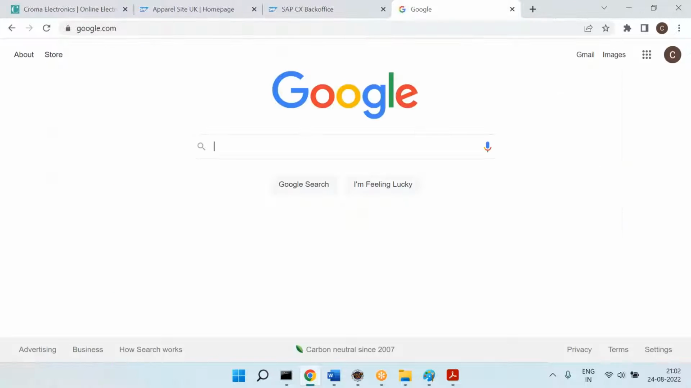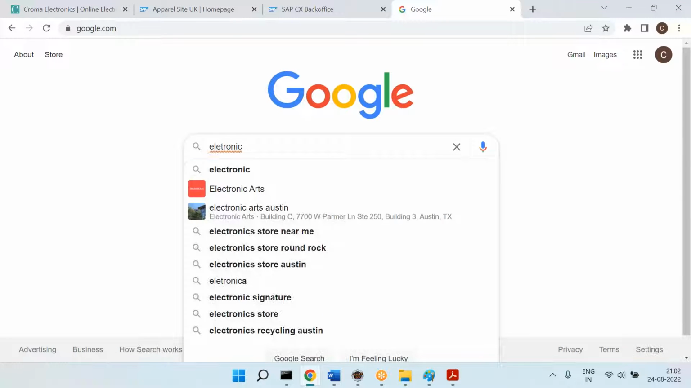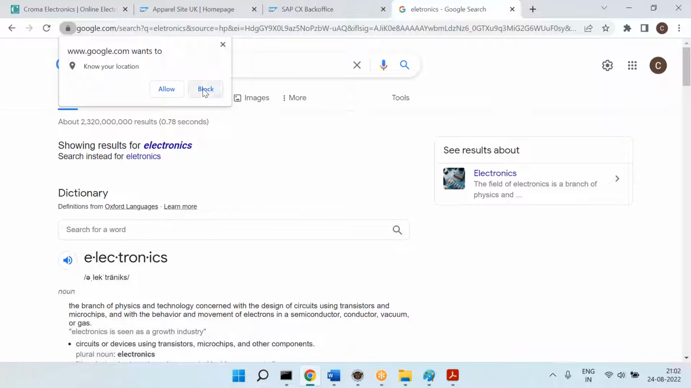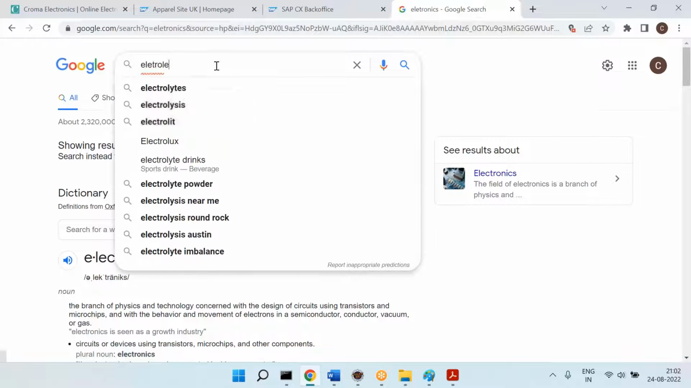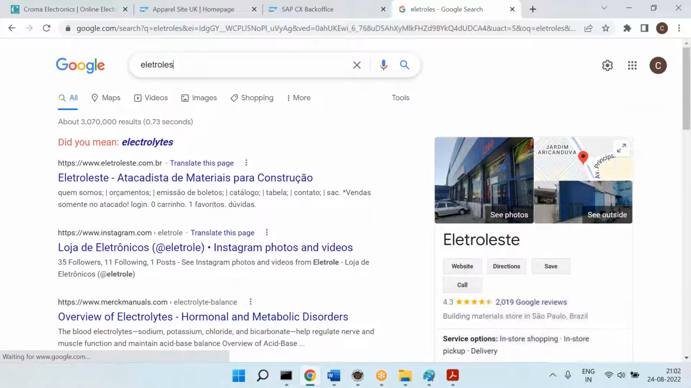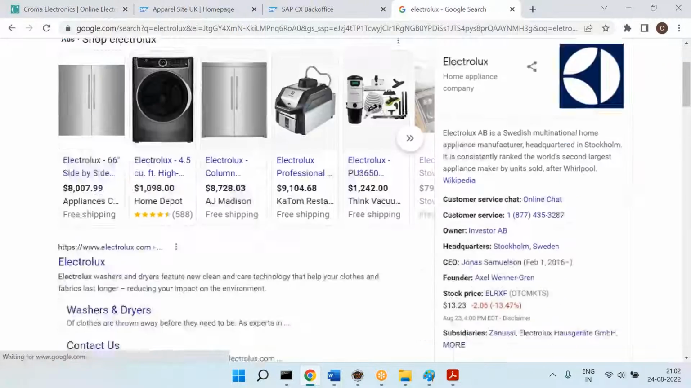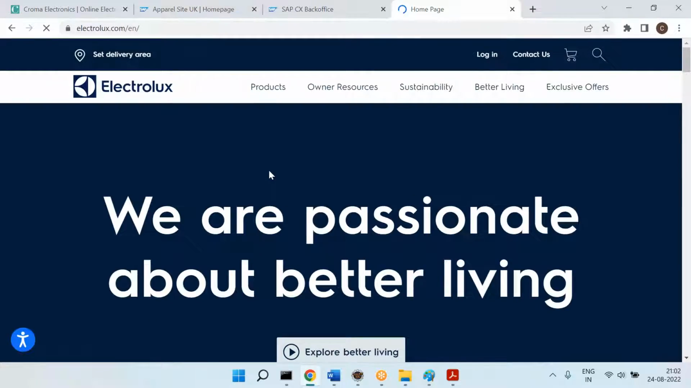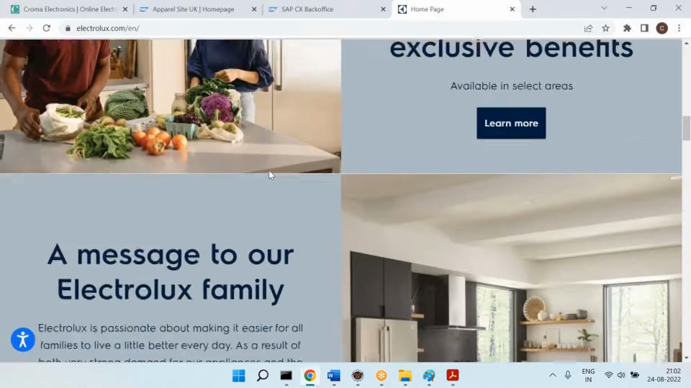Okay, so let me show you. Is this only for B2C or B2B as well? Okay, you can see this one. I'm just showing this is a website developed completely on Spartacus.